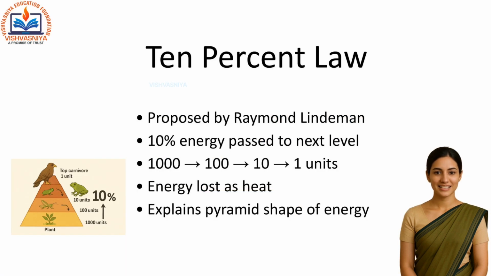Now let's discuss the 10% law proposed by Raymond Lindemann. According to this law, only 10% of the energy at one trophic level is transferred to the next. The rest is lost as heat. So, if a plant gets 1000 units of energy from sunlight, only 100 units will be passed to the herbivore, 10 to the carnivore, and just 1 unit to the top carnivore.